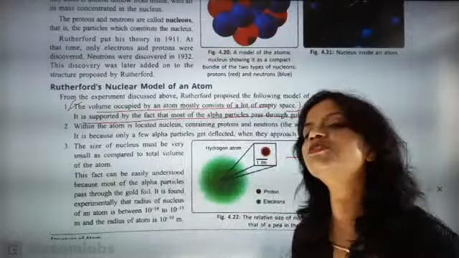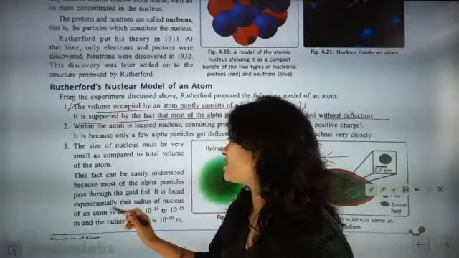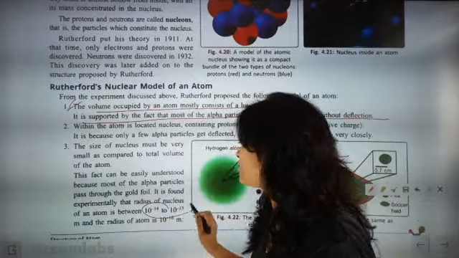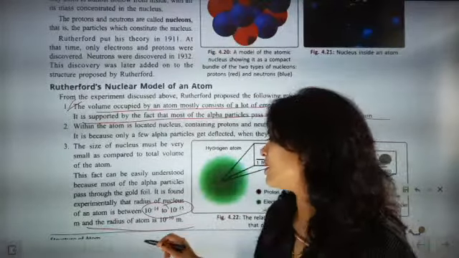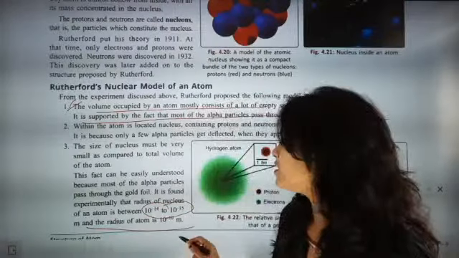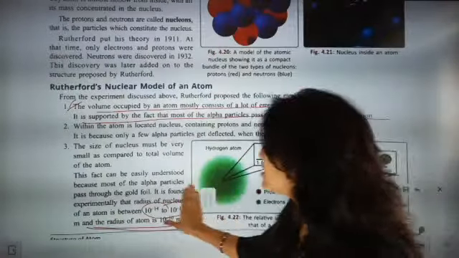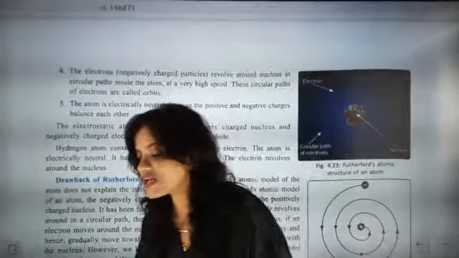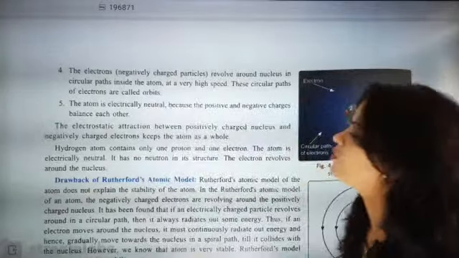Rutherford said about the size of the atom. He said that because most of the alpha particles pass through the gold foil, the radius of the atom was between 10 to the power minus 10 to 10 to the power minus 15 meter. The radius of the atom is 10 to the power minus 10, which is exactly much bigger than the nucleus. Yes, only a few came back.